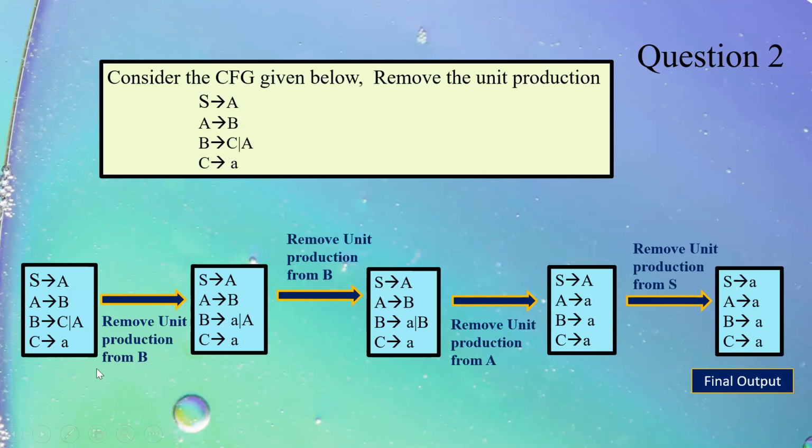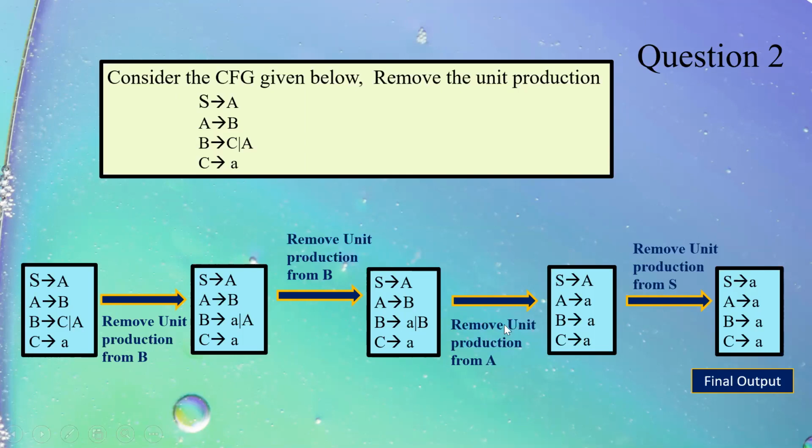See, first, if I try to remove unit production from B, it has two unit productions. First I'll put A instead of capital C. Now I have one unit production still left in B. What I'll do is put capital B in place of capital A. Now this is a self unit, B tends to B, so I'll remove it.